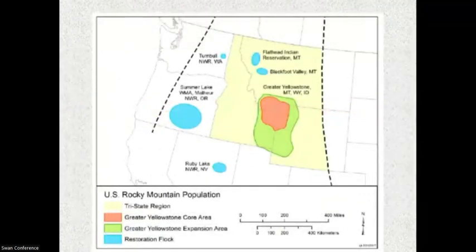This is the breeding population here. A lot of the surveys are done in this area. As shown in Gary's slide, we have Ruby Lake Refuge in Nevada, the Summer Lake Malheur area in Oregon, Turnbull, the Flathead Indian Reservation, as well as the Blackfoot Valley reintroduction program. In 2015, this reintroduction program became part of the survey because it obtained its objectives. And I just found out the Blackfoot Valley reintroduction program has reached its objectives as well, so those numbers will be included in the fall survey report.